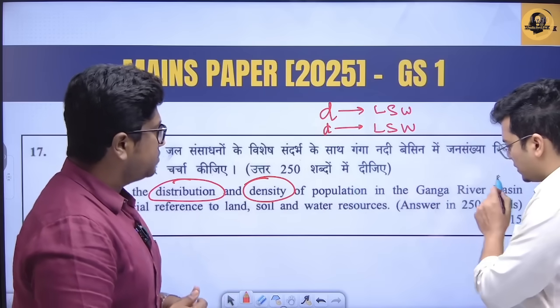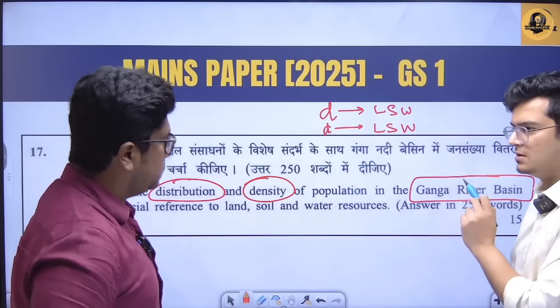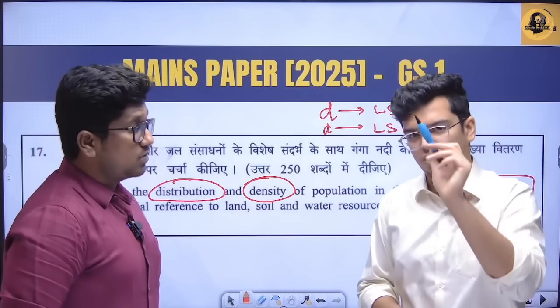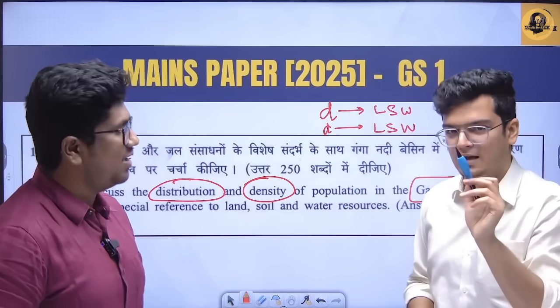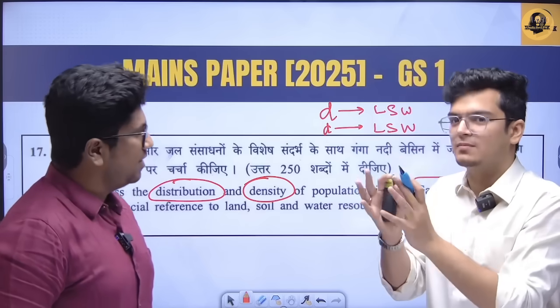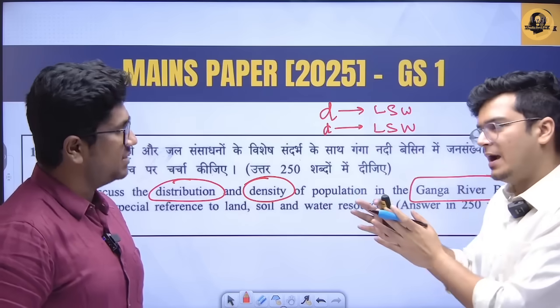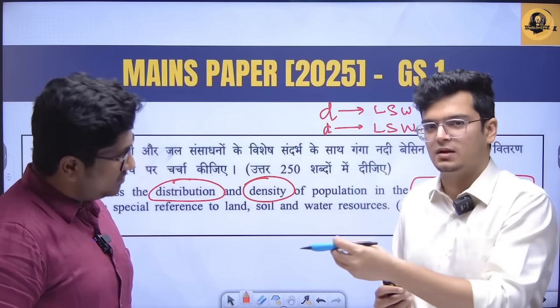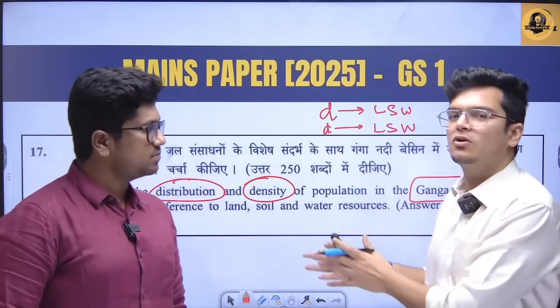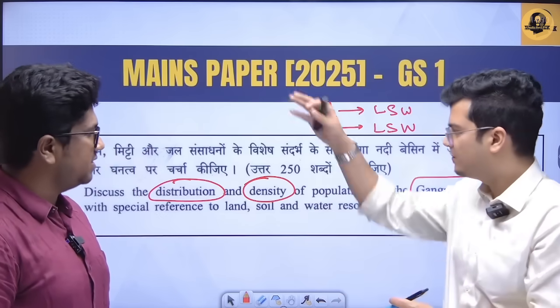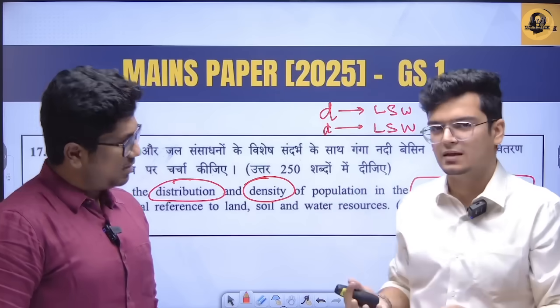Another approach that I can think of is that they have asked the entire river basin. So we can think of the river basin from its origin exactly to its end, right? It starts from the Himalayas technically, right? Even that is a river basin, where the river is originating. And then it is to the delta where it goes in Bangladesh and West Bengal. So even there, that is also part of the river basin. Exactly. So if we can look at that entire region, we can come up with examples also.